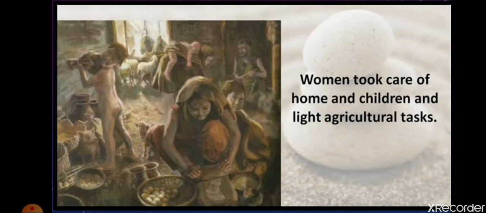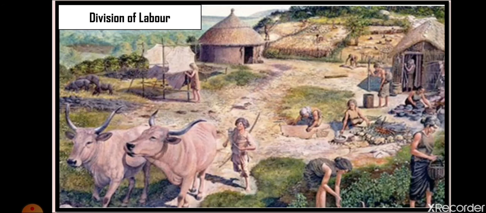From this time, the concept of division of labor came into existence. What is division of labor? Labor means the work they were doing. They were doing farming, making tools, and rearing animals. They started producing clothes, and they were making pots and vessels also. So the early humans had lots of work to do, and that is why the concept of division of labor came into existence. That means everyone now had one responsibility.